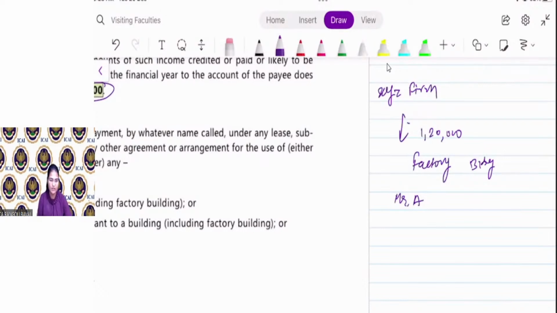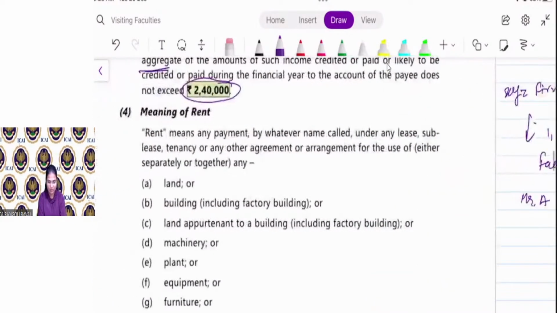Everyone, please give your answer, yes or no. XYZ firm is paying 1,20,000 rent on factory building to Mr. A. Will XYZ firm is required to deduct TDS? Yes or no? Chalo, everyone quickly. Yes or no? I want your answer.